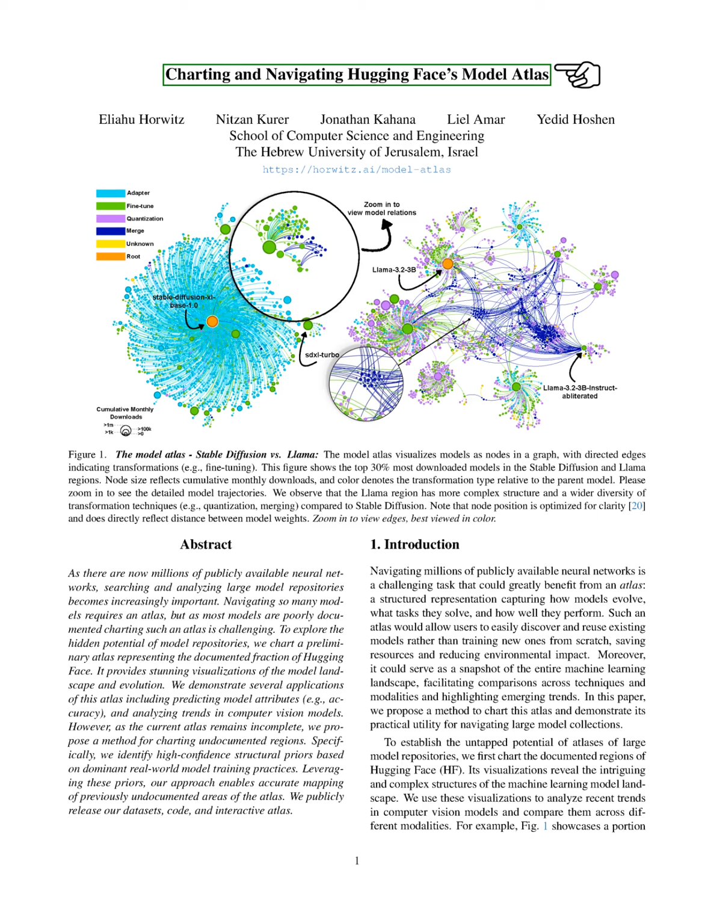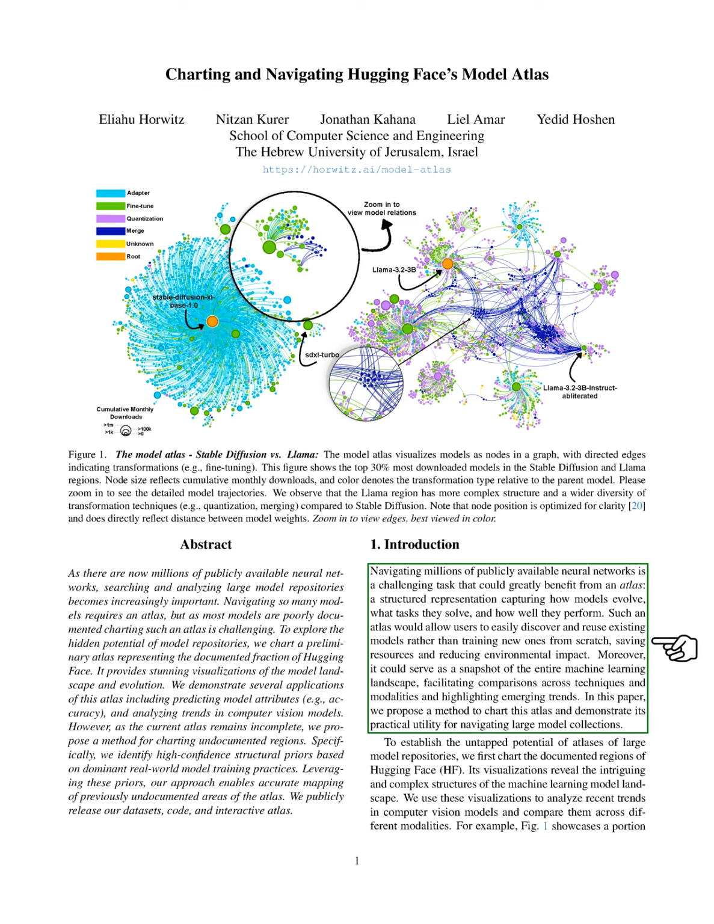Section: Introduction. In this section, we explore the challenges of navigating millions of publicly available neural networks and propose the creation of an atlas to represent these models. This atlas would help us understand how models evolve, the tasks they tackle, and their performance levels. By using this structured representation, we can easily find and reuse existing models, which saves resources and reduces environmental impact.